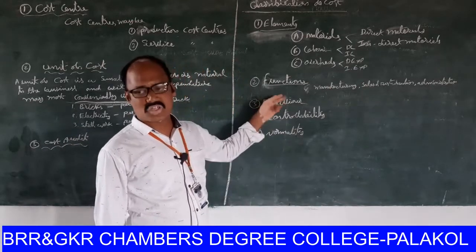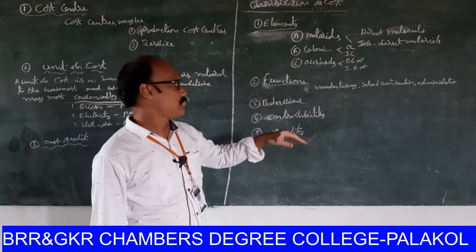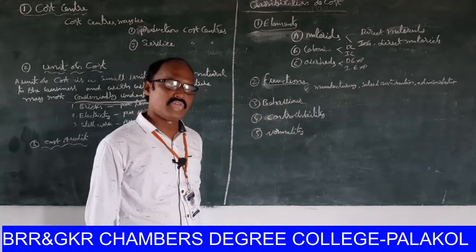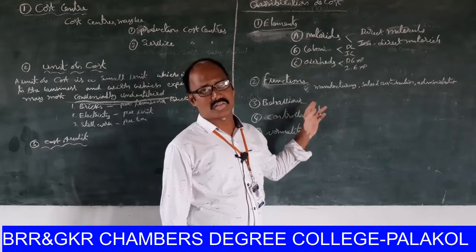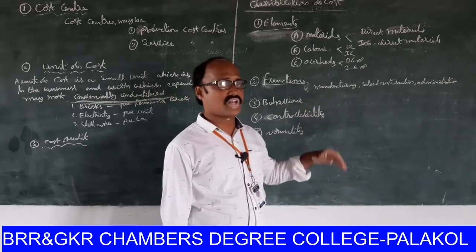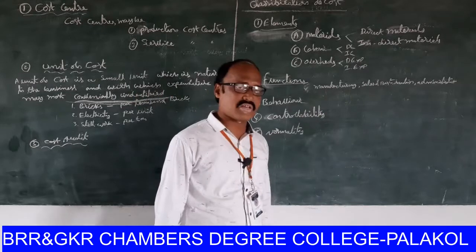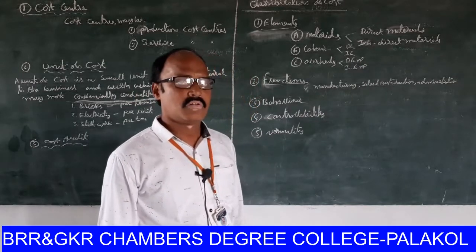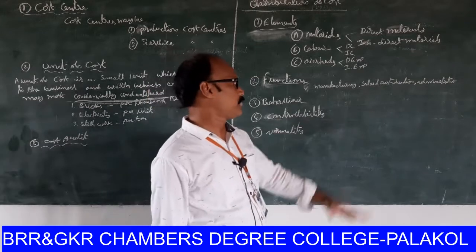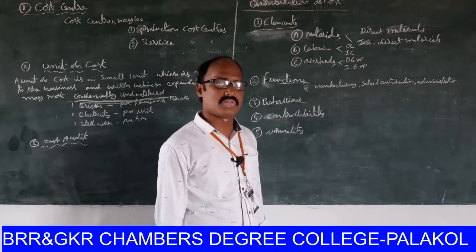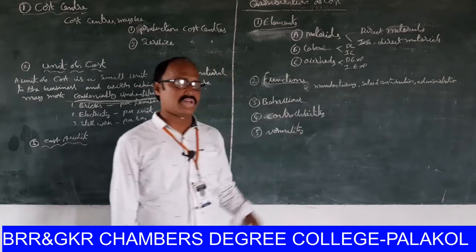Next one, function. The costs may be defined function-wise: manufacturing expenditure, administrative expenditure, and sales and distribution expenditure. Next one, behavior.